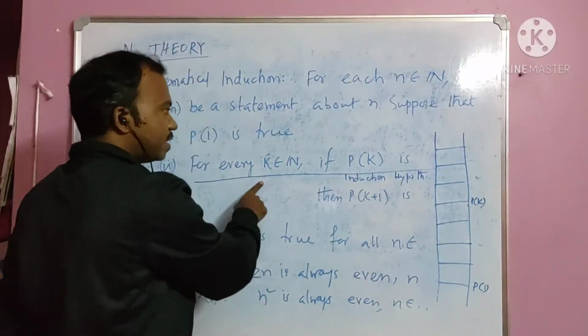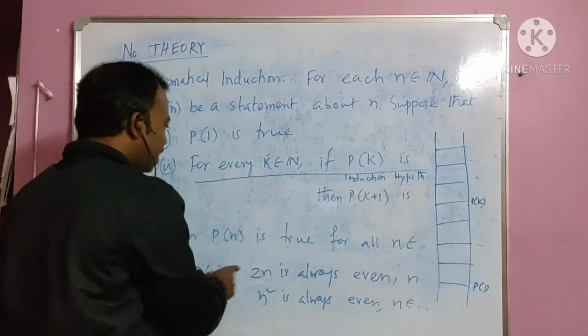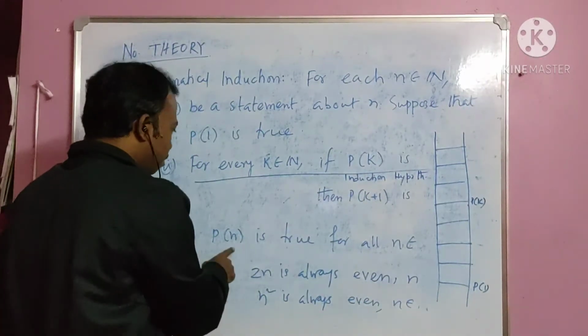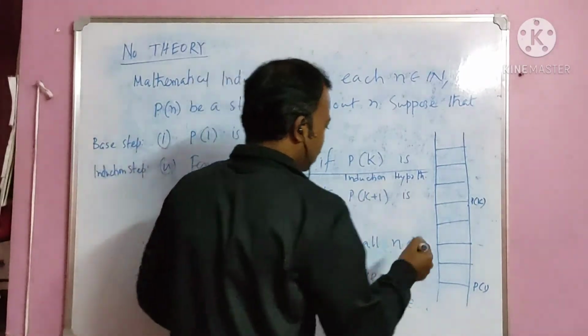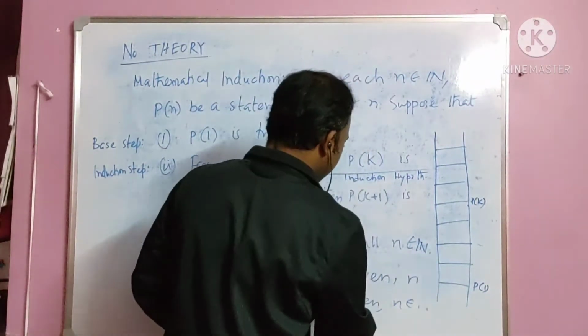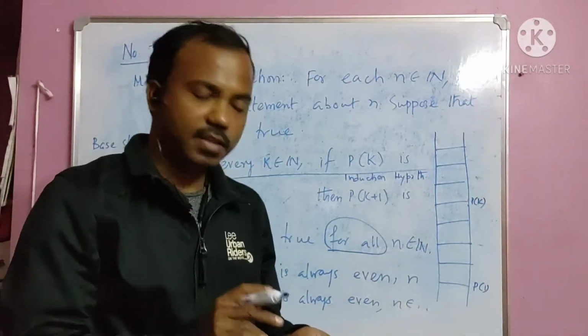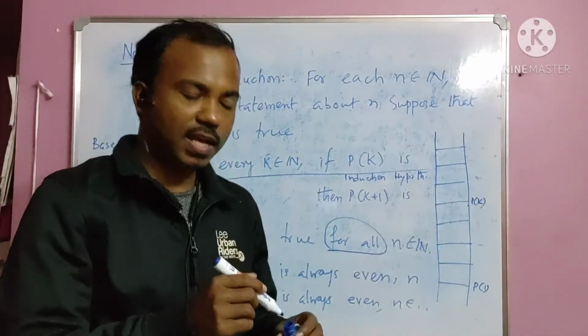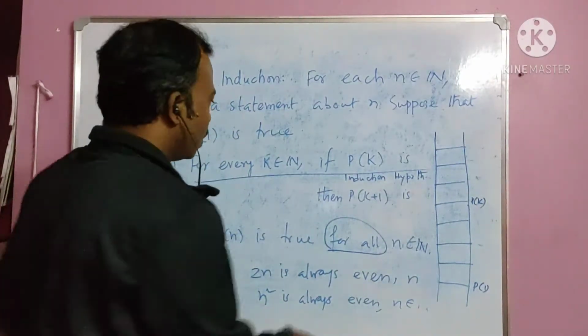So with that finite number, Pk is true. That is what it is saying. And in the last line, we are saying Pn is true for all n. That means there is no such n remaining for which we can't say Pn is true. So that is not going to happen.